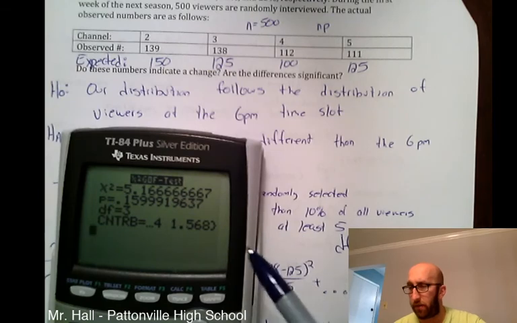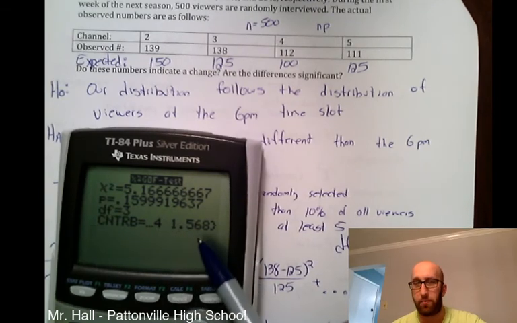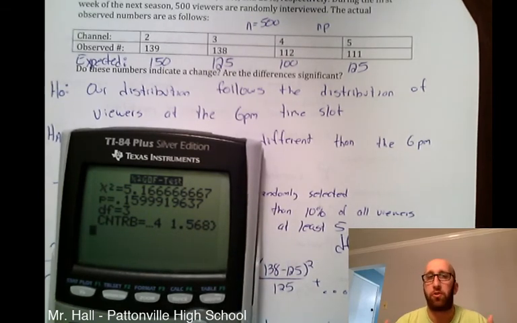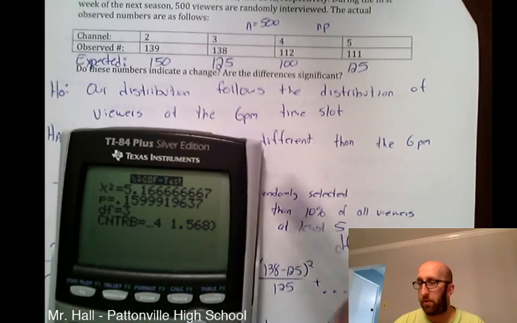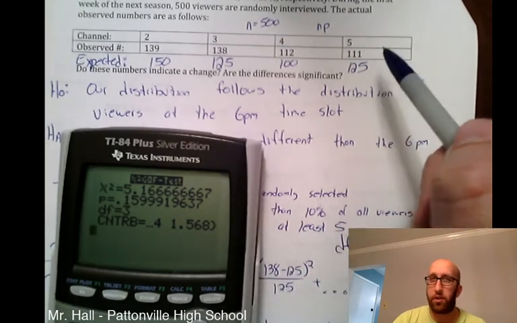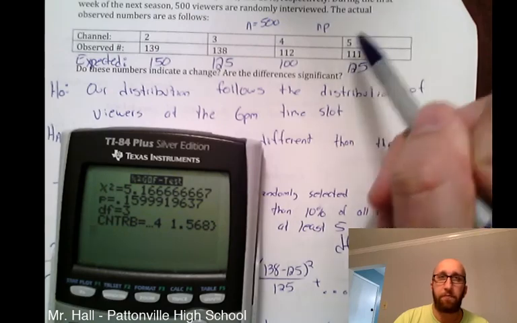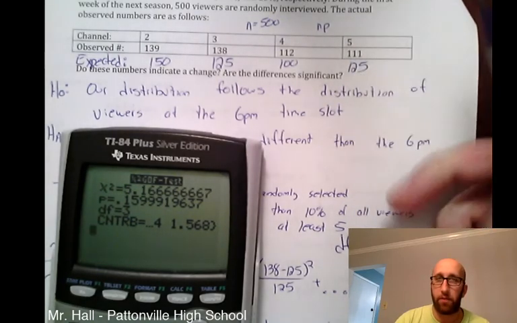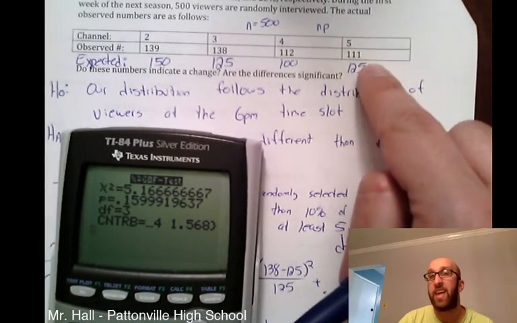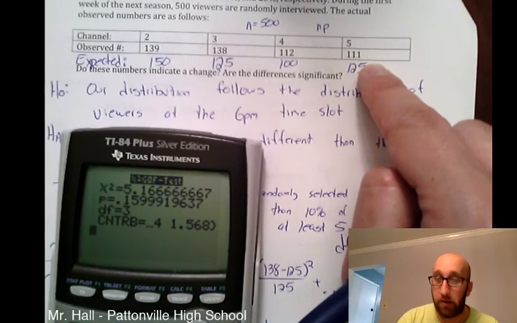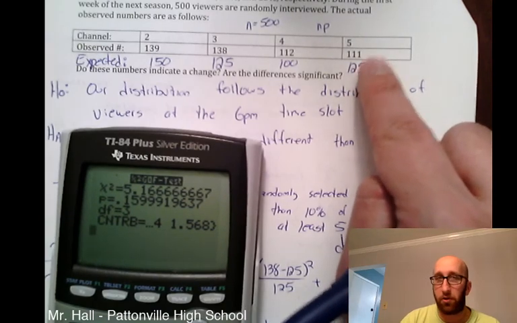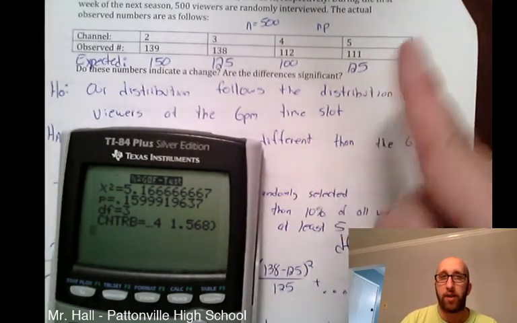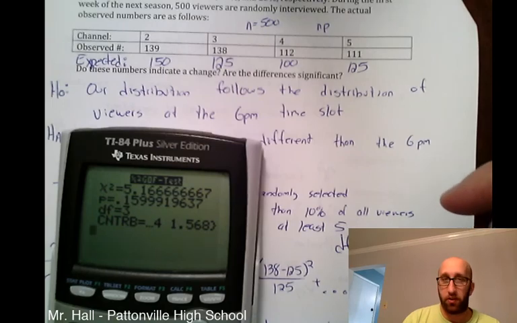So if there was a difference, you're looking for contributions here. Who had the most difference that contributed to us rejecting, if we would have done that? Since the final number was the one with the largest contribution, the biggest culprit would be channel 5 here, okay? So channel 5 would be the one piece that you would look a little bit closer at if we had rejected. We didn't here, we failed to reject, but if we had rejected the null hypothesis, I'd be taking a closer look at channel 5 and wondering, why did that channel change the most on the distribution?